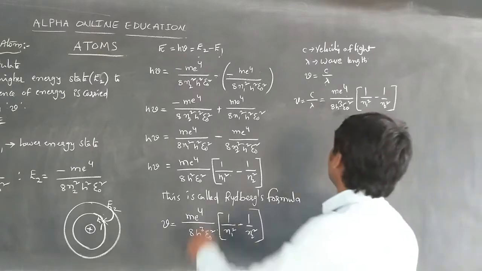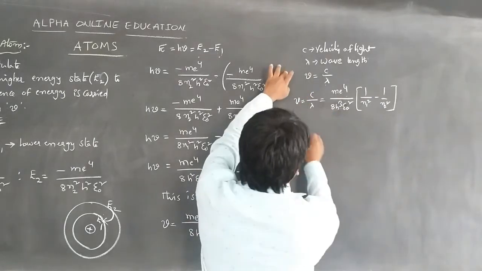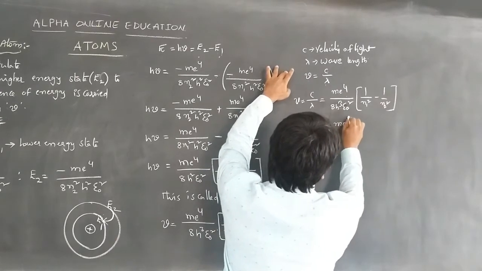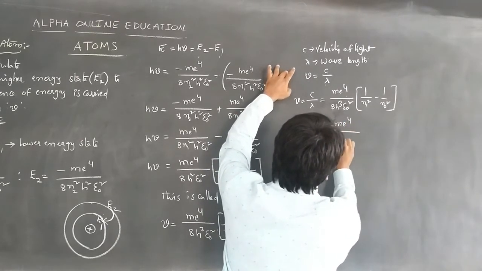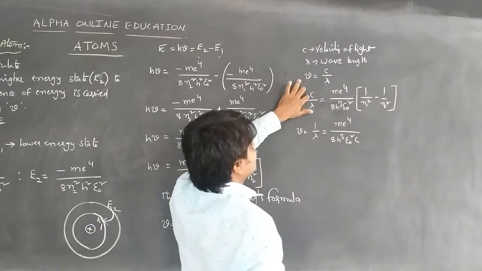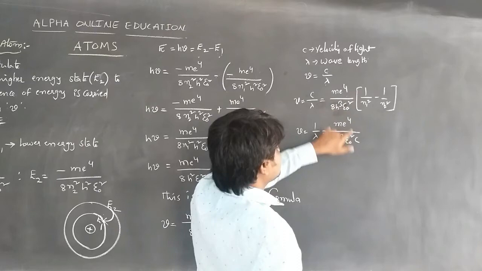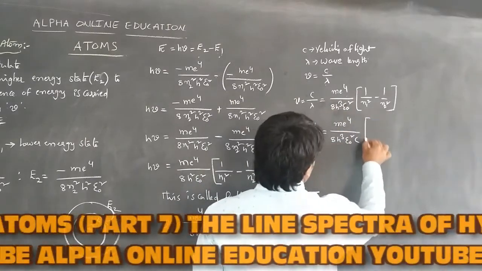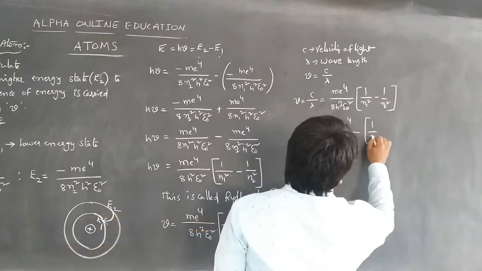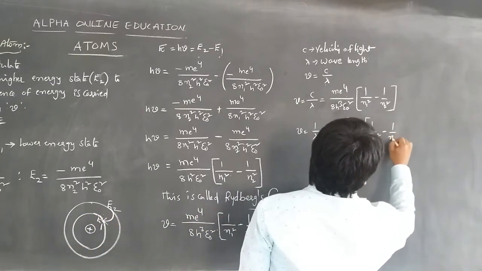Then, whenever c is taken to this side, nu is equal to 1 by lambda, which is equal to m e power 4 by 8 h cube epsilon naught square c. Whenever the numerator is taken to this side, it becomes the denominator. So we write m e power 4 by 8 h cube epsilon naught square c into 1 by n1 square minus 1 by n2 square.